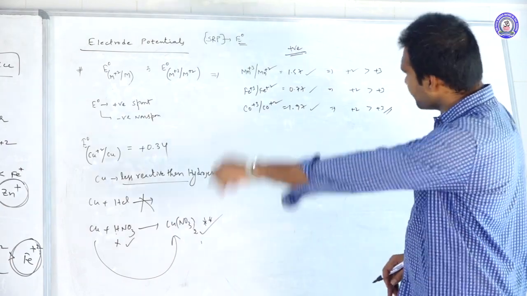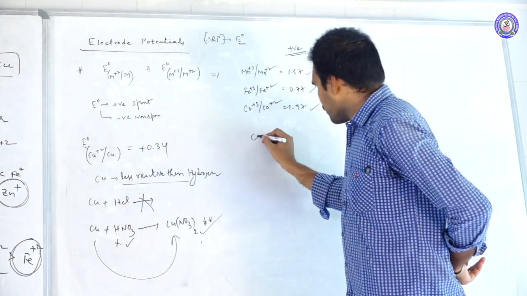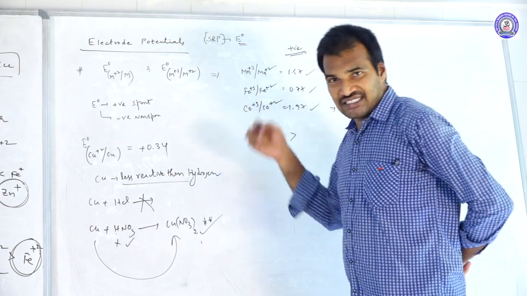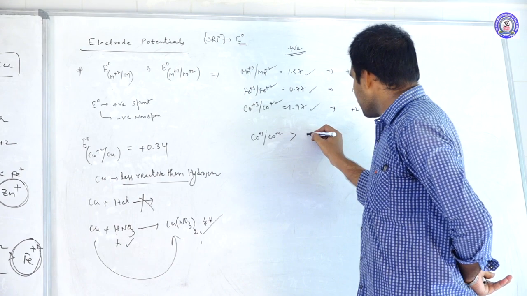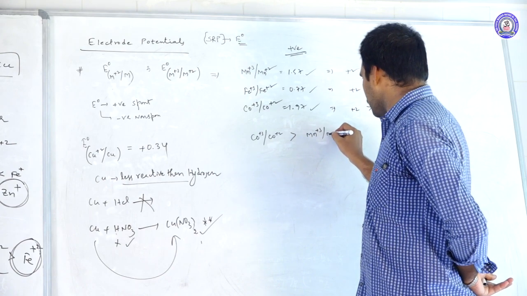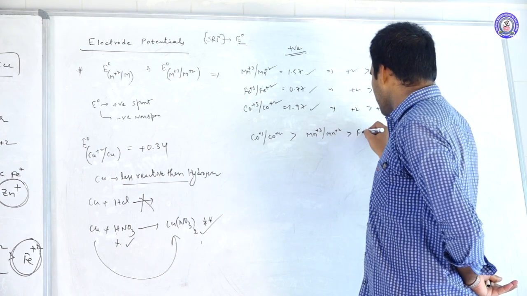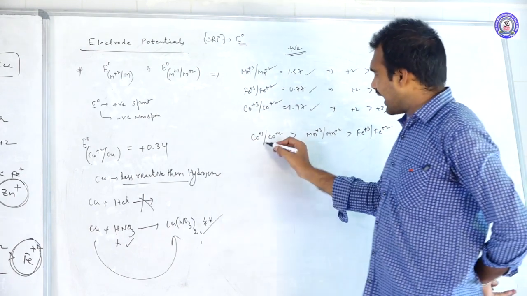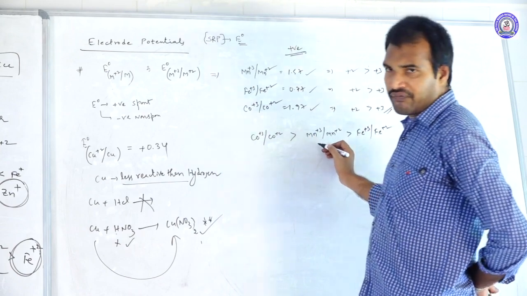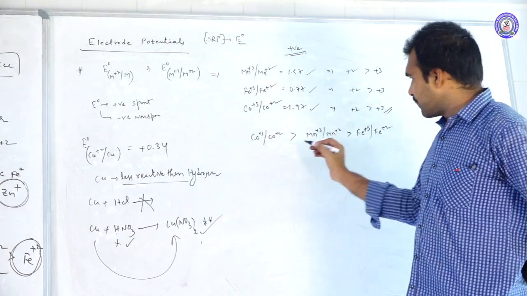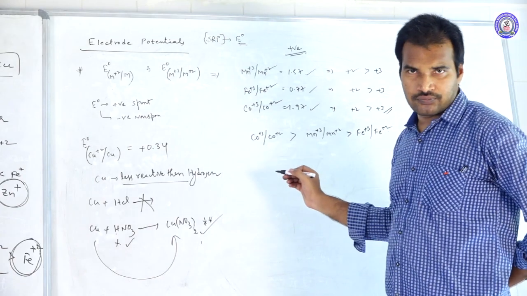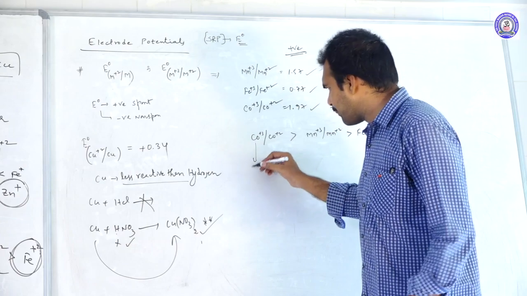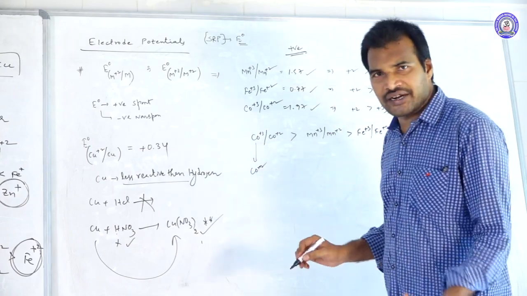Now coming to the arrangement: cobalt plus 3 to cobalt plus 2, at 1.97, is the highest positive value, greater than Mn plus 3 to Mn plus 2 at 1.57, greater than Fe plus 3 to Fe plus 2 at 0.77. Because of their higher positive values, Co plus 3 is happily converted into Co plus 2, meaning it undergoes reduction.